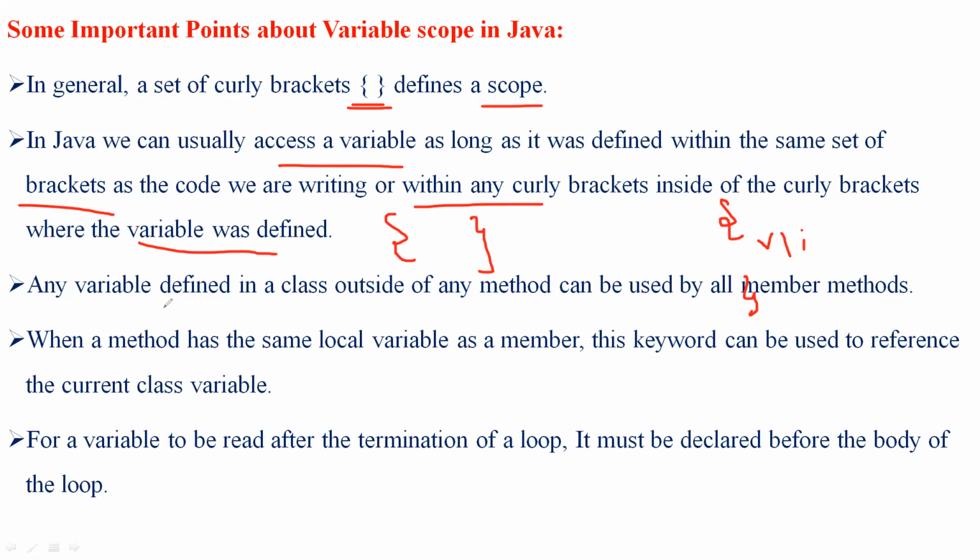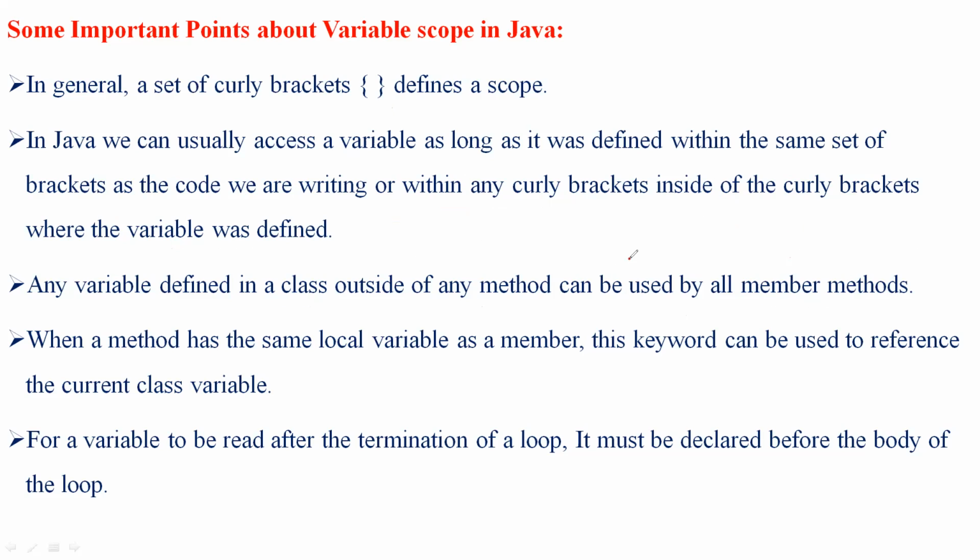The next point is that any variable which is declared in a class outside of any method can be used by a member method. This third point is about method level scope. Any variables defined inside a class but outside of any method can be used by all the member methods.